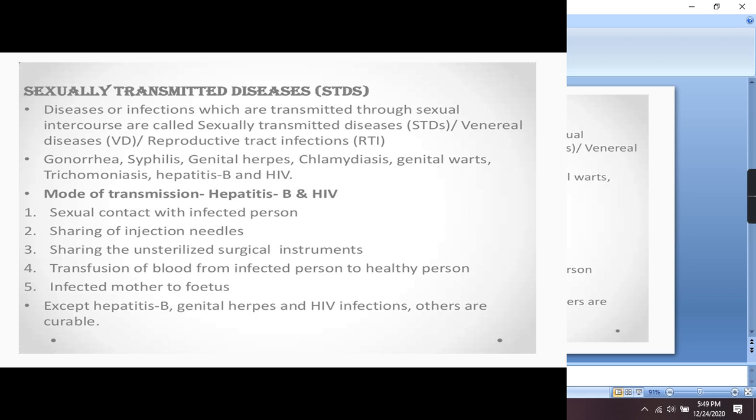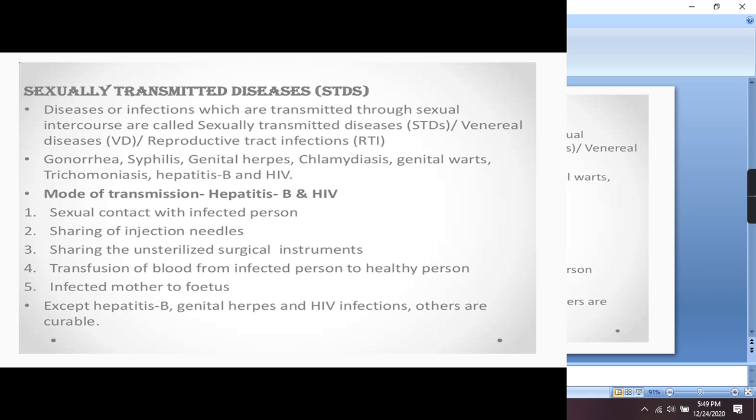Everyone knows that HIV is caused by a virus. Syphilis and gonorrhea are caused by bacteria. Genital wart is also caused by a virus. Now the next thing is how these STDs are transmitted, meaning what are the various ways by which the transmission of STDs takes place.